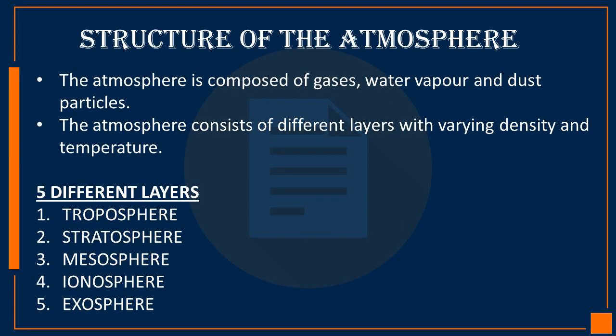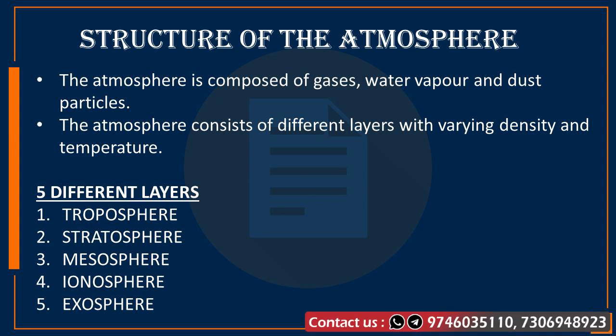The structure of atmosphere. We know that the atmosphere is composed of gases, water vapor, dust particles, etc. Also, the atmosphere consists of different layers with varying density and temperature. This is a very basic idea about the atmosphere, so please understand that. The next important factor is that the density is highest near the surface of the earth and decreases with increasing altitude. Here we can frame a question based on this fact, that is the relation between density and altitude. So please focus on that: the density decreases with increasing altitude.